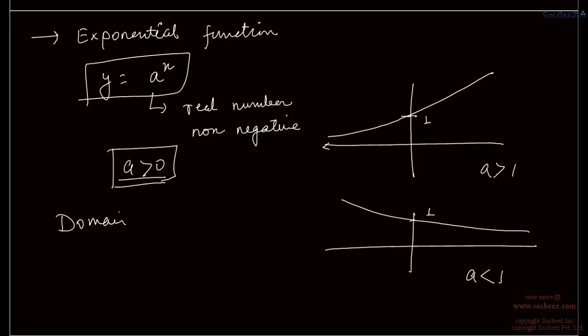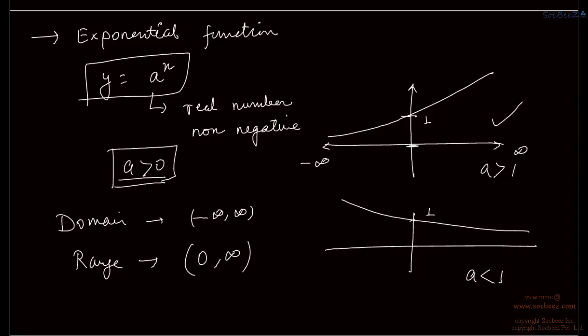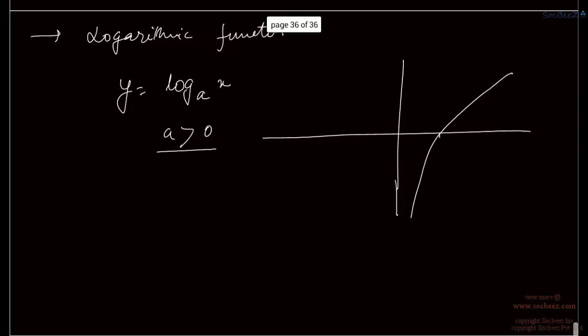Domain is from x equal to minus infinity to x equal to plus infinity. And what is its range? Range is from 0 to plus infinity. And 0 is not included here because we are getting 0 as x tends to minus infinity for a greater than 1, and as x tends to plus infinity for a less than 1. So 0 is not included in the range.